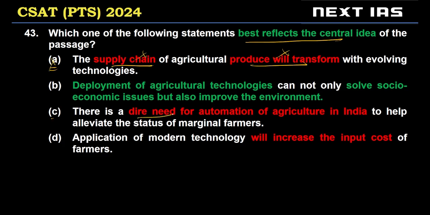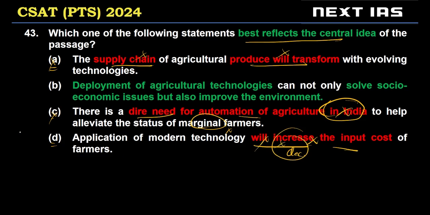C says there is a dire need for automation of agriculture in India to alleviate the status of marginal farmers, not discussed. So C is invalid. D, application of modern technology will increase the input cost. Or will it decrease input cost? Neither of these are discussed in the passage. D is invalid.